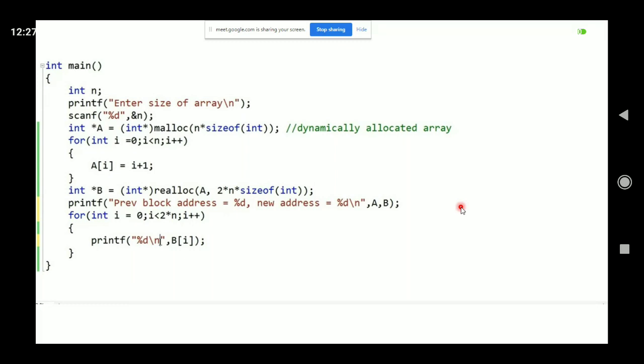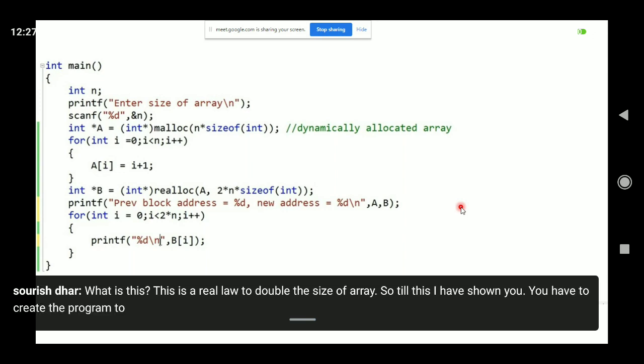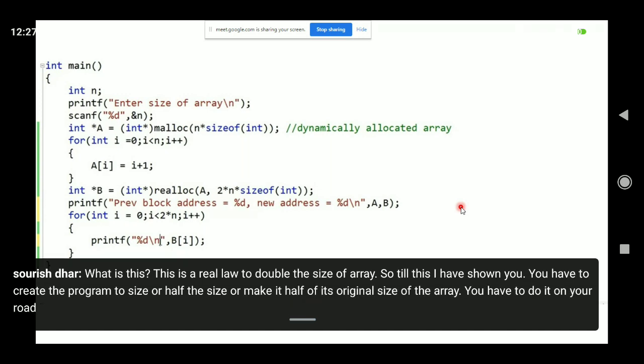What is this? This is a realloc to double the size of the array. So till this I have shown you. You have to create the program to make it half of its original size of the array. You have to do it on your own using realloc.